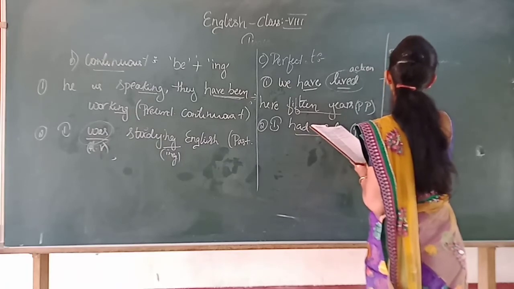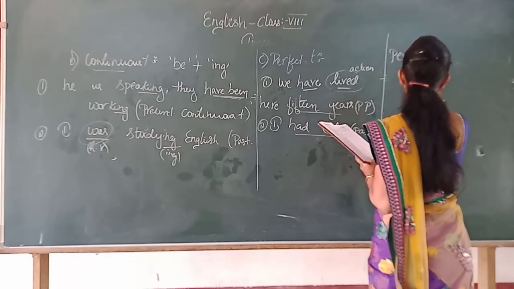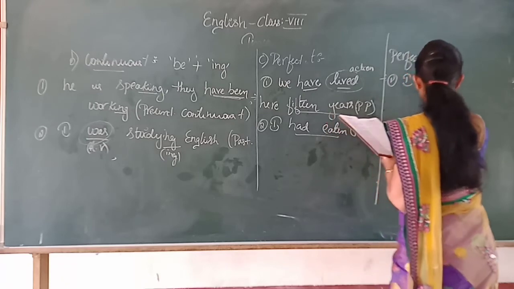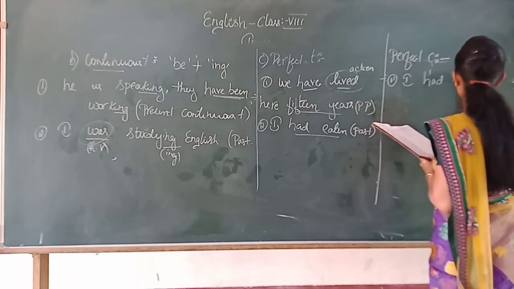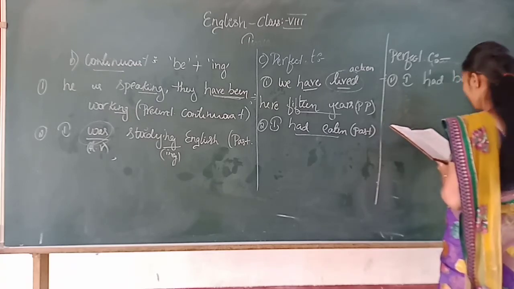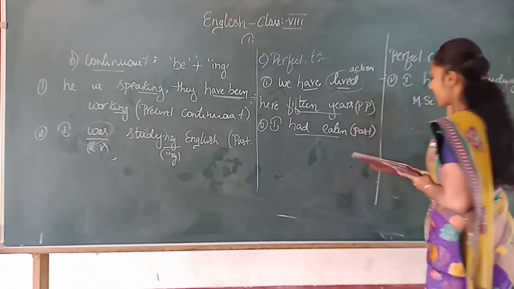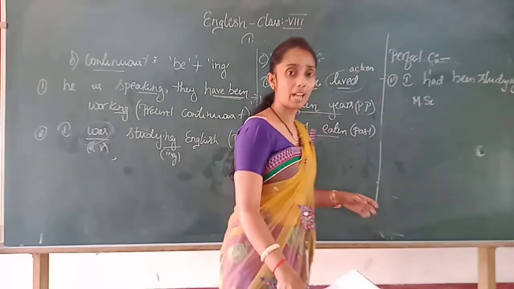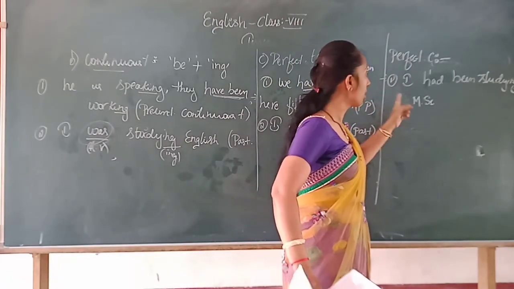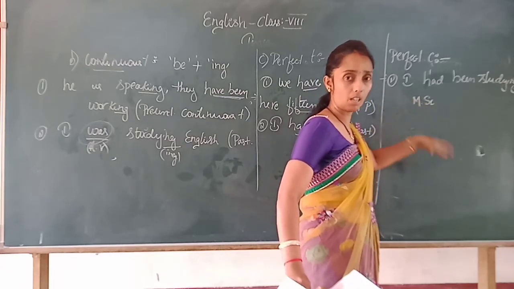Perfect continuous tense. I had been studying MSc. What does it mean? Means you have started your studies of MSc from the past, still the studying of MSc has been continued even now, in the sense present.